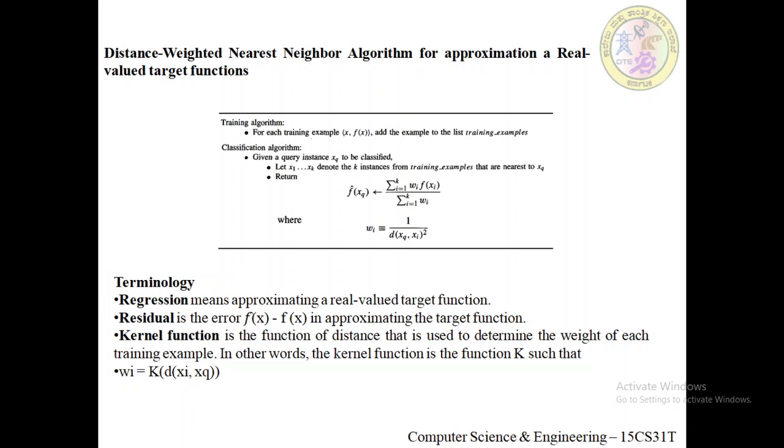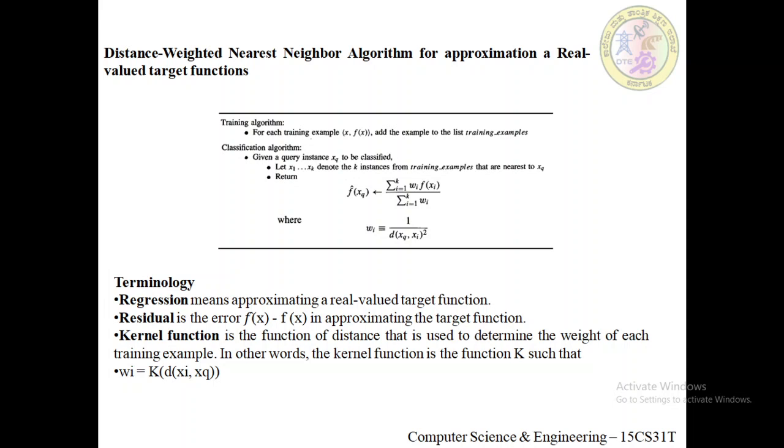Okay, so all the variants of the KNN algorithm consider only the k nearest neighbors to classify the query point. Suppose once we add the distance weighting, there is really no harm in allowing all training examples to have an influence on the classification of xq.